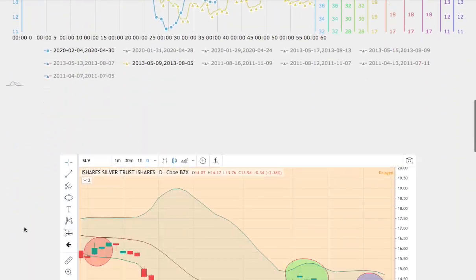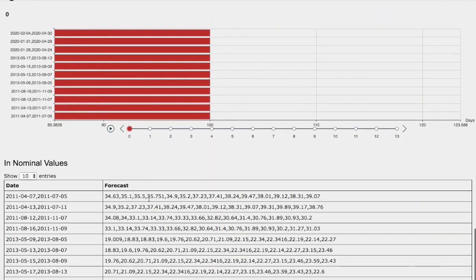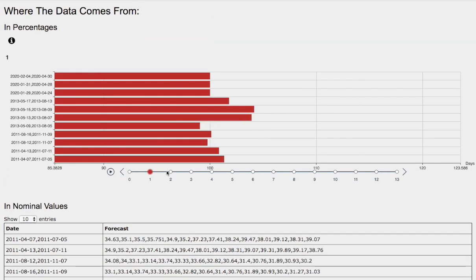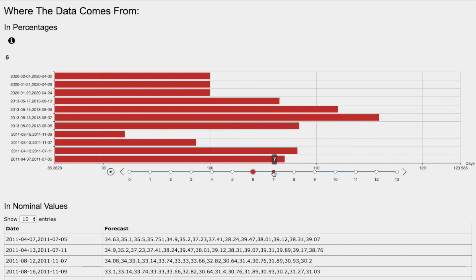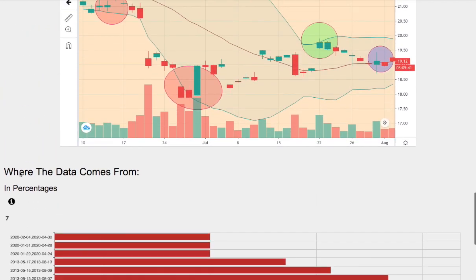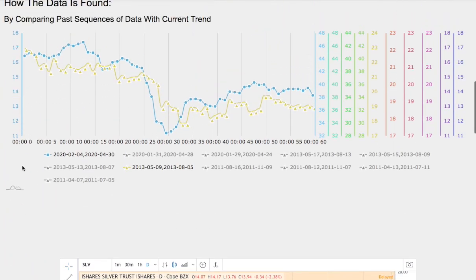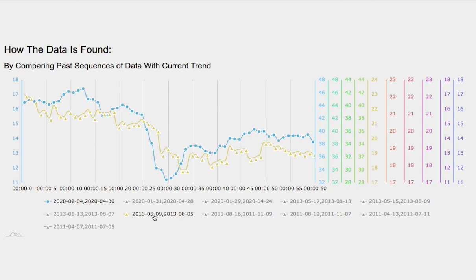Now let's examine the day-by-day forecast for silver. So we have 1 day out, 2 days out, 3 days out, 4 days out, 5 days out, 6 days out, and 7 days out. Which one of these models should we focus on? Ideally, the model that is best matched to the current trend. And May 9th, 2013 to August 5th, 2013 happens to be the best match to the current trend, what we see here on the blue line.